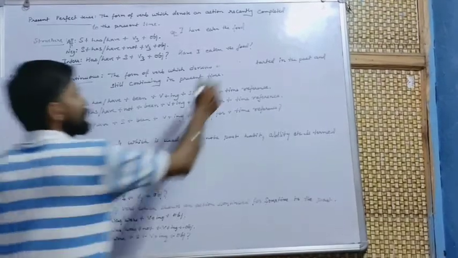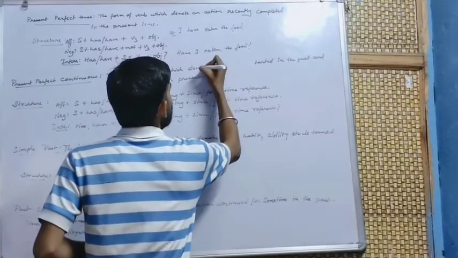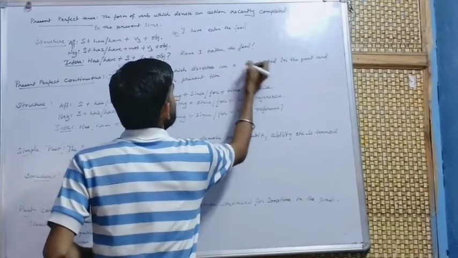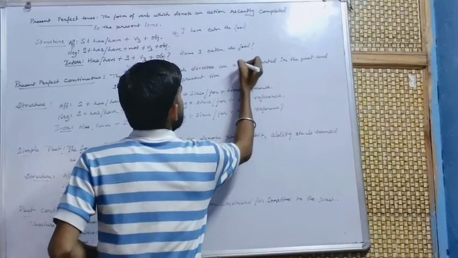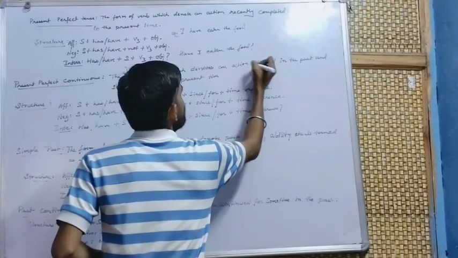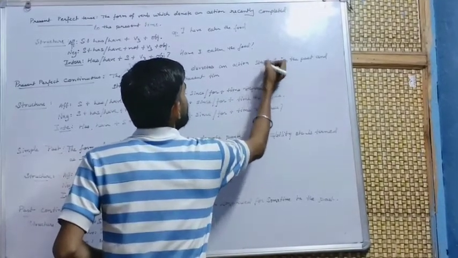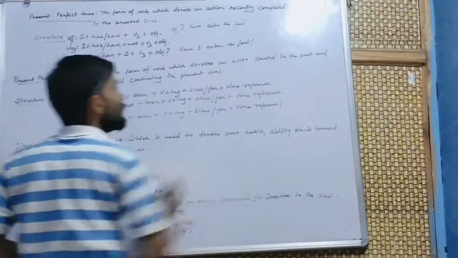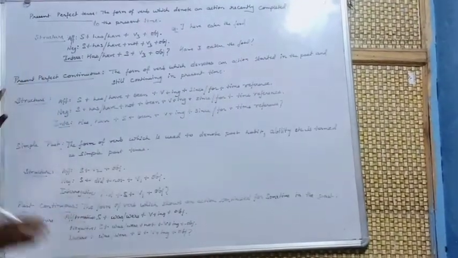This is termed as present perfect continuous tense.